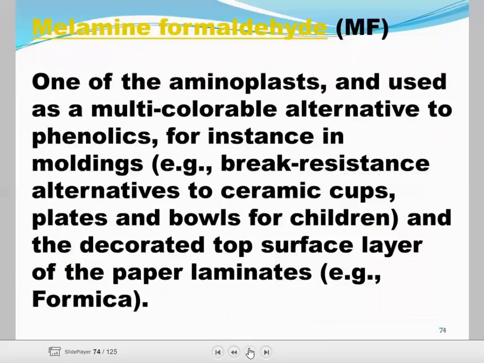Now, melamine formaldehyde. It is one of the aminoplastics and used as a multicolor alternative to phenolic, for instance, in molding. Break resistance alternative to ceramic cups, plates and bowls for children, and the decorated top surface layer of paper laminates, example Formica.